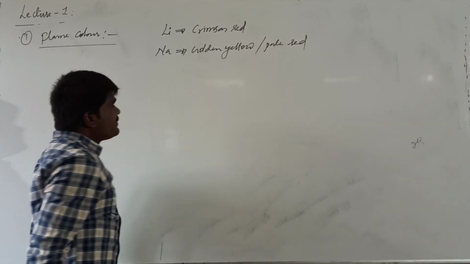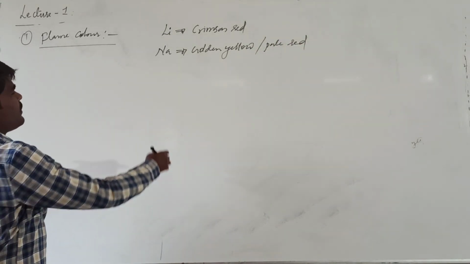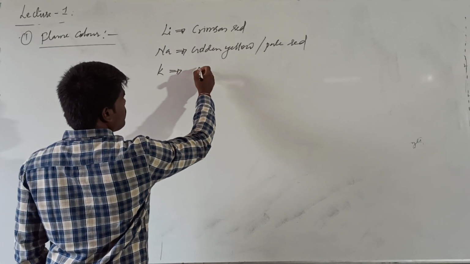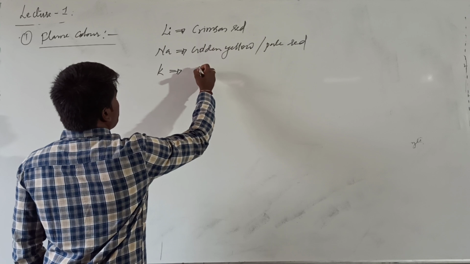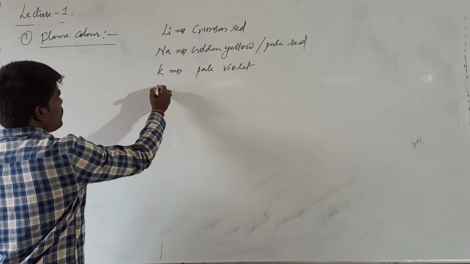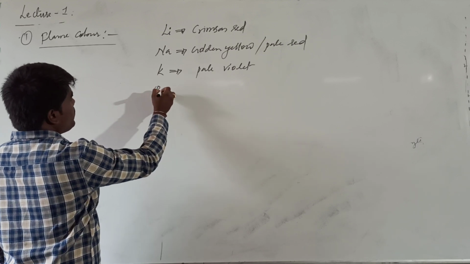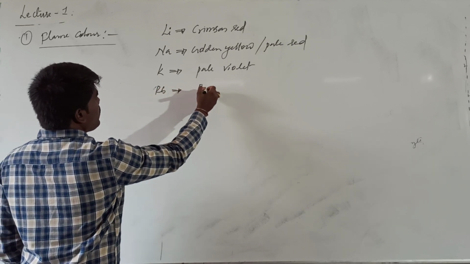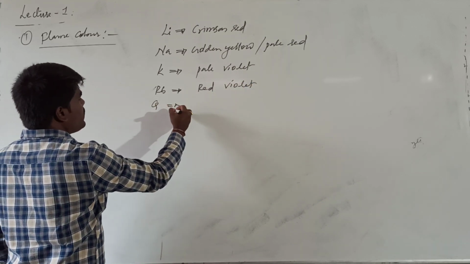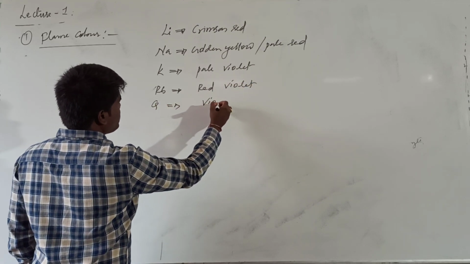Potassium will be pale violet, rubidium will be red violet, and cesium will be either blue or violet.